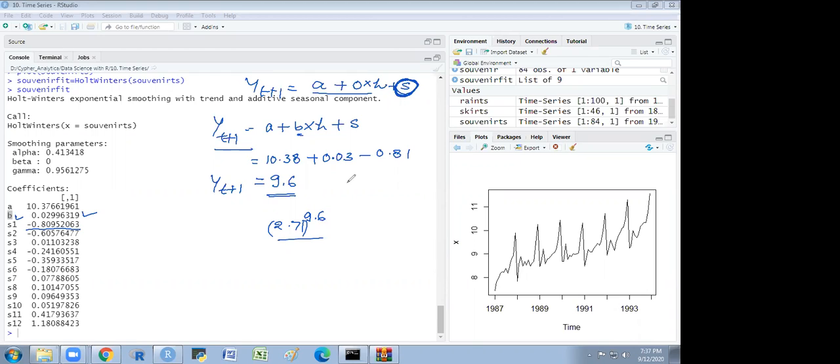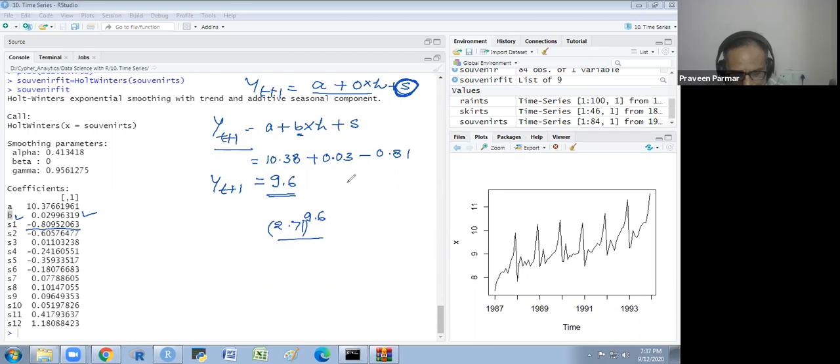Yes, sir. So 2.71 to the power 9.6, we get the actual value. That is 14,338. This would be the final value for T plus 1. But our log value will be 9.6.